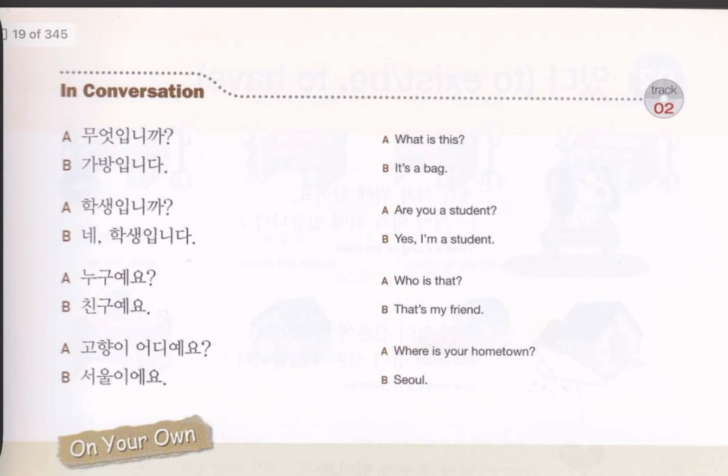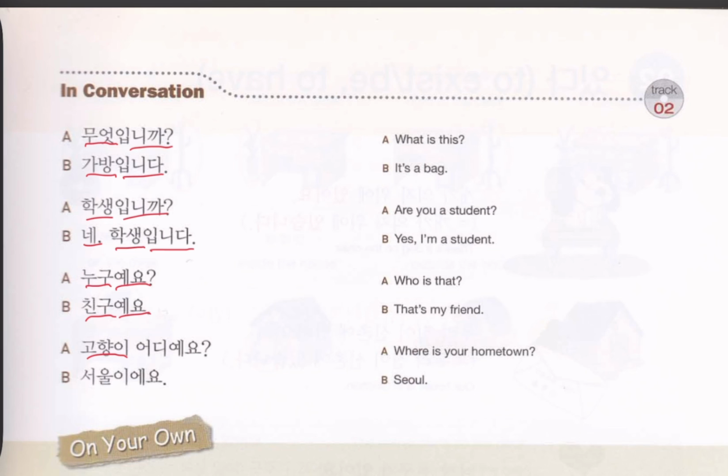Now there are some sentences. Mot imnika. What is this? And in the answer you definitely put imnida. Khabang imnida. Khabang is bag. Imnida, this is. Hakseng imnika. Are you a student? Ne. Hakseng imnida. Yes, I am student. Nugu is who. Nugu yeyo. Who is that? Chingu yeyo. Chingu is friend. This is my friend.